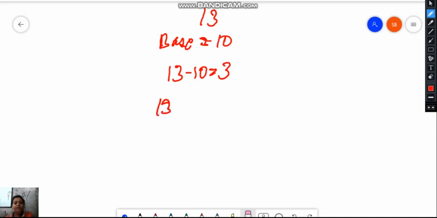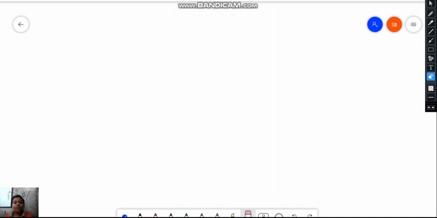And 13 plus 3, and here 3 square. 13 plus 3 is 16 and 3 square is 9. So one digit, so the square of 13 is 169. Okay, this can be done with any number near to 1000.